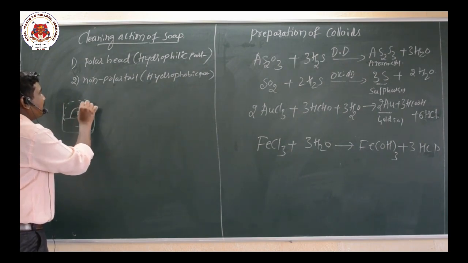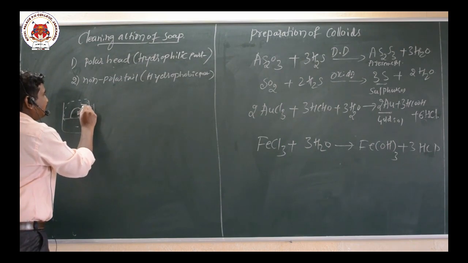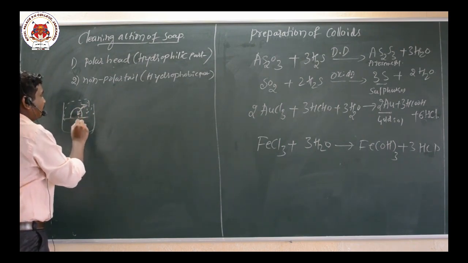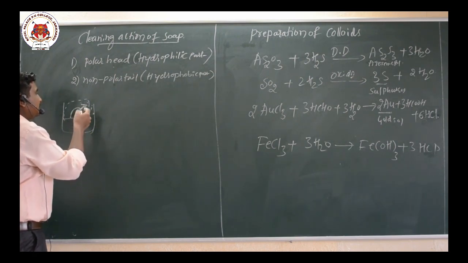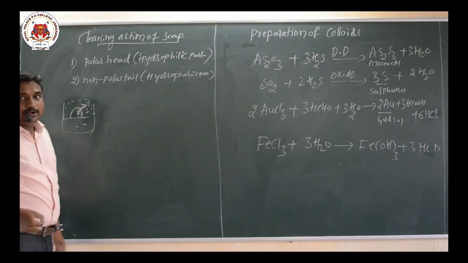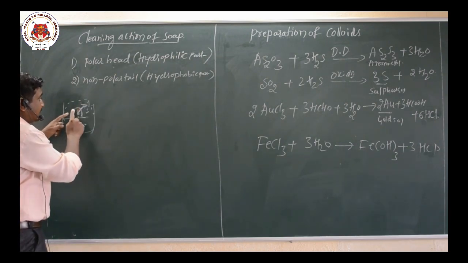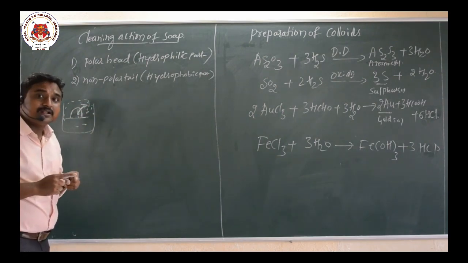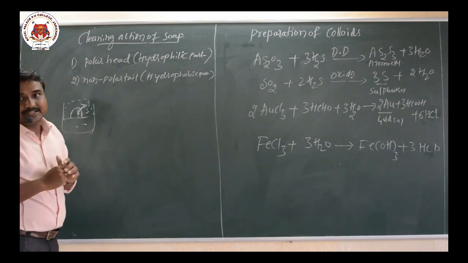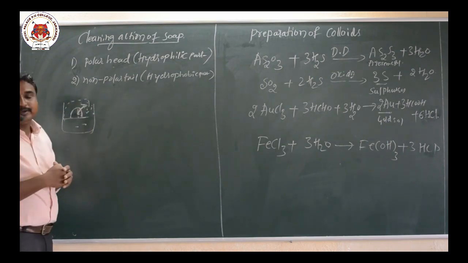Now what happens? When the oil droplet interacts with soap, the hydrophobic part enters into the oil droplet, and the hydrophilic part projects outside the oil droplet, because the hydrophilic part is water attracting, and the hydrophobic part enters into the oil droplet, because it is water hating.